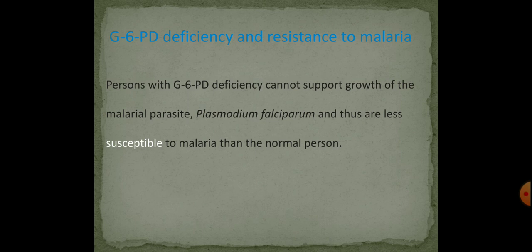Glucose 6 phosphate dehydrogenase deficiency and resistance to malaria. The persons with glucose 6 phosphate dehydrogenase deficiency cannot support the growth of malarial parasite, that is Plasmodium falciparum, and thus are less susceptible to the malaria than the normal persons. This kind of adaptation is mostly seen in the African people, where they are less susceptible to this malarial parasite when compared to the peoples of the other inhabitation.